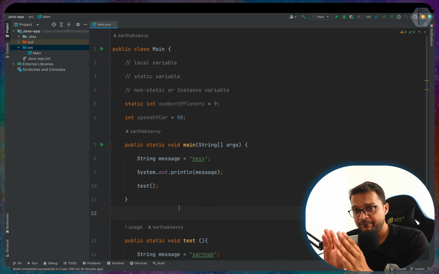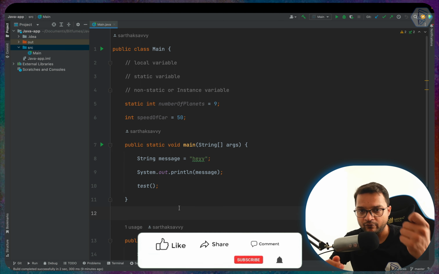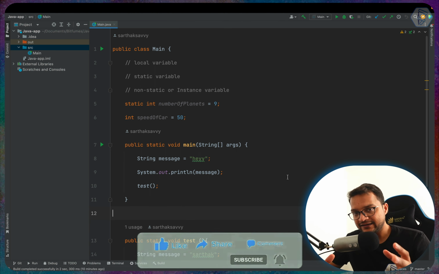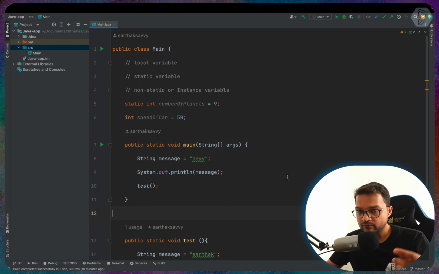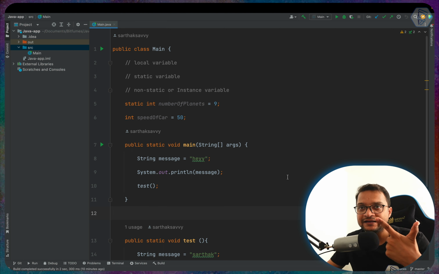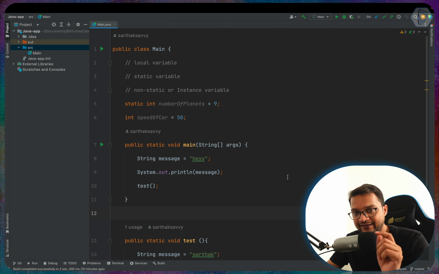In primitive data type we have Boolean. Boolean is just for true and false. Then you can also have the numeric data type. In numeric data type you have two other options: one is character and the other is integral. In the character you can define char.